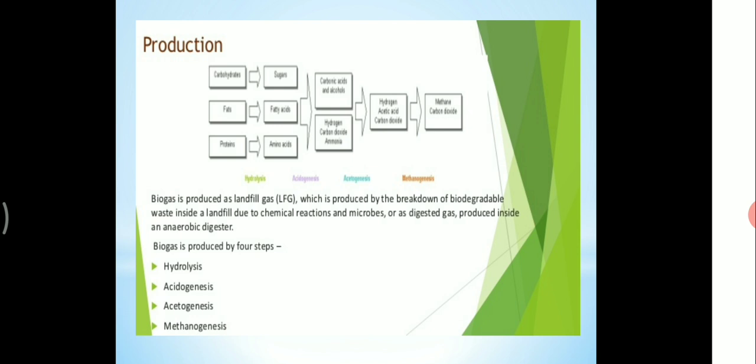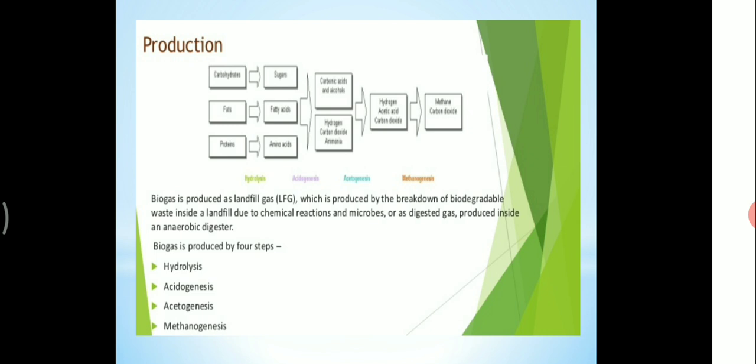Biogas can be produced from raw materials such as agricultural waste, manure, municipal waste, plant material, sewage, green waste or food waste. Biogas is primarily composed of methane gas, carbon dioxide and a trace amount of nitrogen, hydrogen and carbon monoxide.